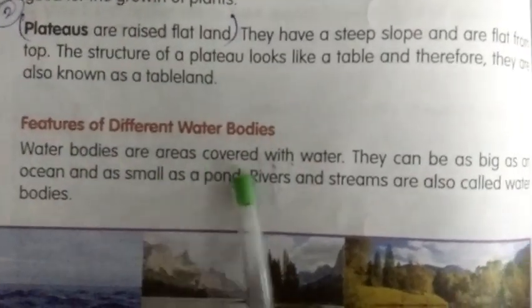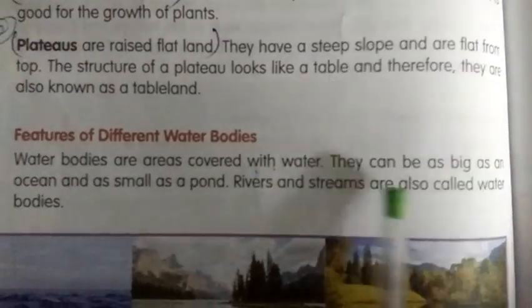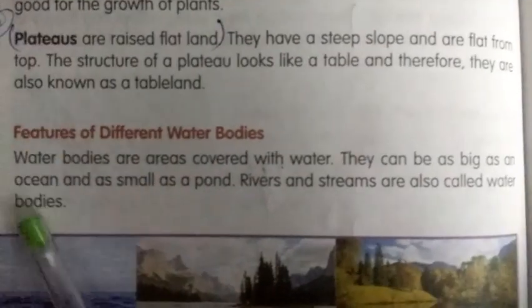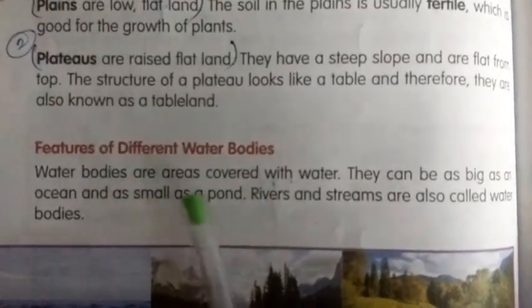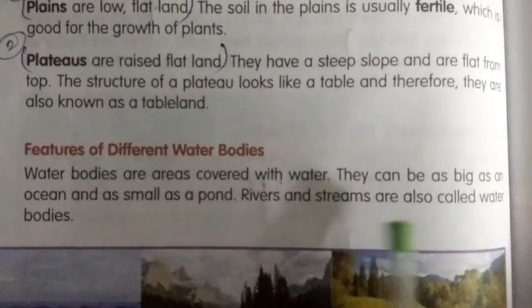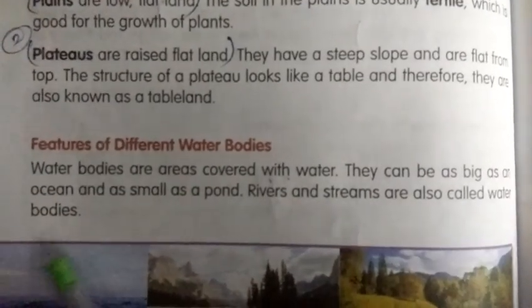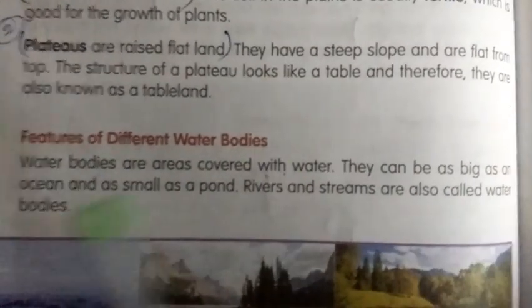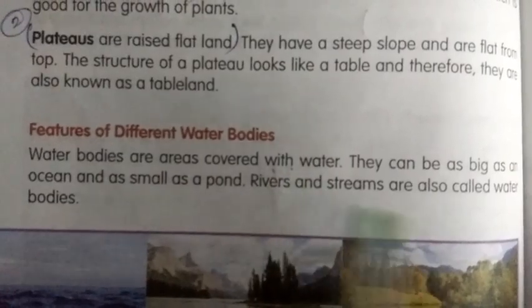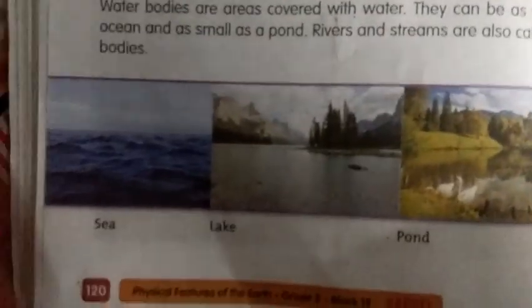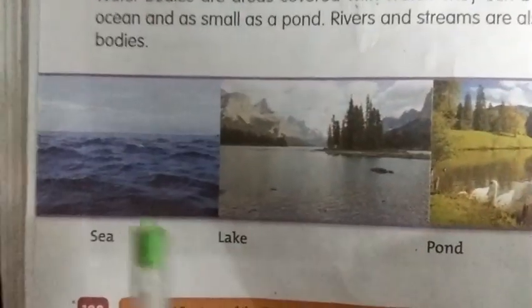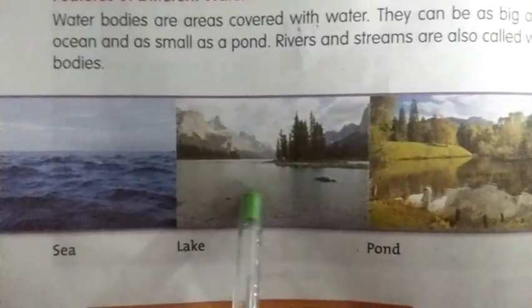Water bodies are areas covered with water. They can be as big as oceans and as small as ponds. Rivers and streams are also called water bodies. So what are the water bodies? Oceans, ponds, rivers, streams are called water bodies. You see here, children, this is the sea, the lake, and this is the pond.